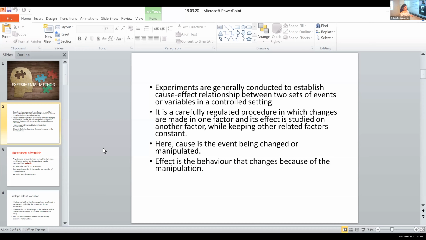Yes, and it will be more clear when we go to the next topic. If you have doubts, then ask me. So basically, in experimental method, we study the cause-effect relationship, and cause is something that the experimenter tries to change, and what we study in the experiment is the effects of this particular cause on something else. That is what we are trying to study in experimental method.